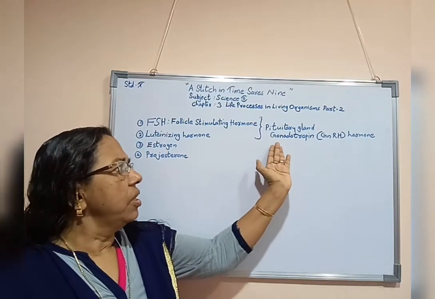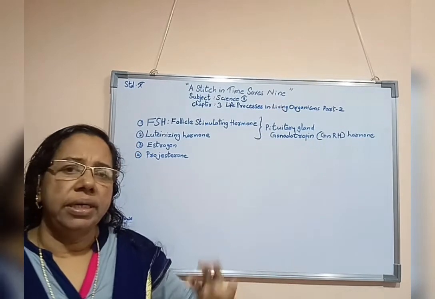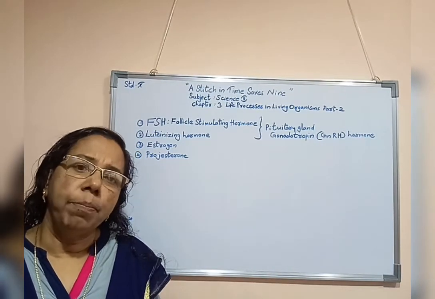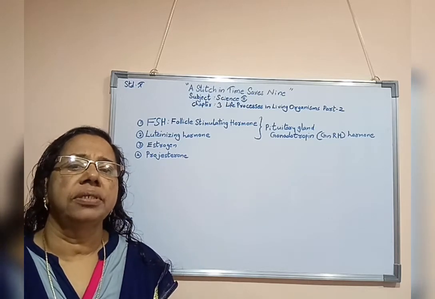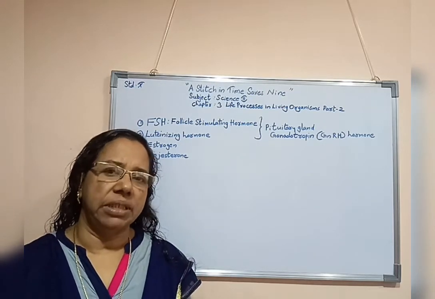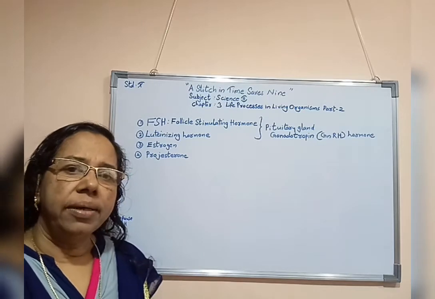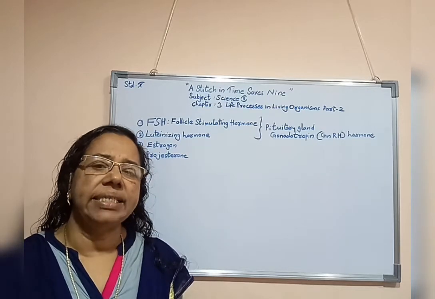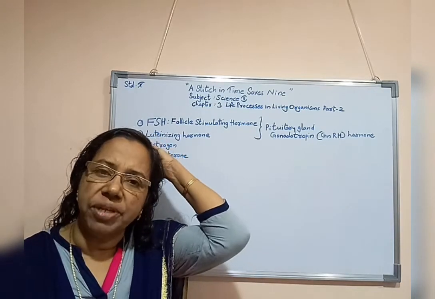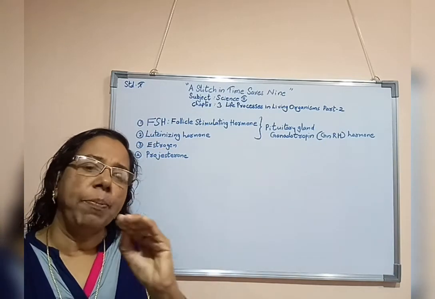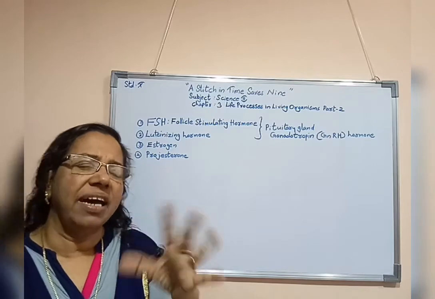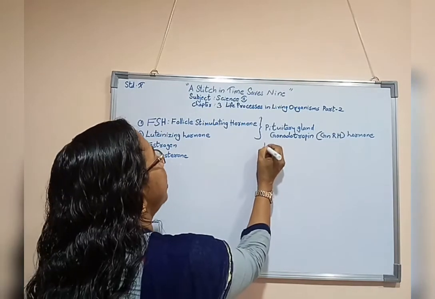Now, this gonadotropin hormone is produced by the pituitary gland with the help of the hypothalamus, one part of the brain, the middle part of the brain.